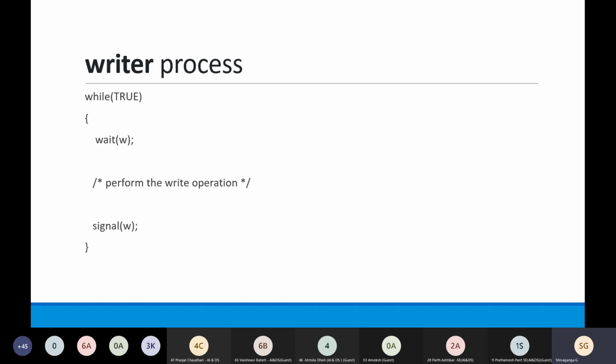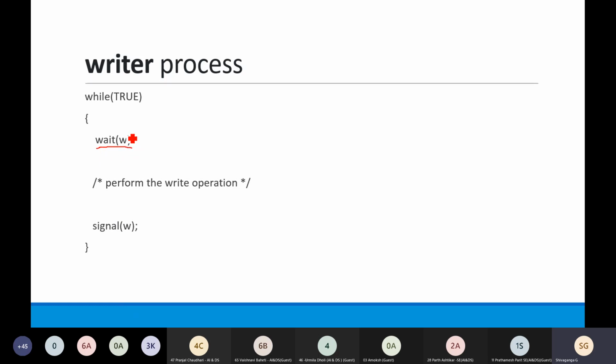While writing, the process will be locking that shared resource, so it will not allow others to access that shared location for reading as well as for writing. That is mentioned here with wait W. W is a semaphore variable for write.